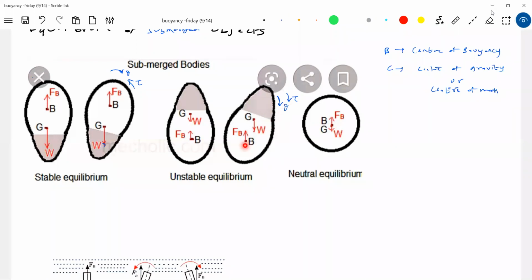Sir, how to calculate the center of buoyancy? It's not a part of the syllabus, just a theoretical discussion. Even in most of our books, there's no discussion on how to calculate the center of buoyancy. Let's not bother. The center of the volume immersed will lie somewhere here. Let's assume that. Now the buoyant force will set up a torque about the center of gravity, and it will act like this.